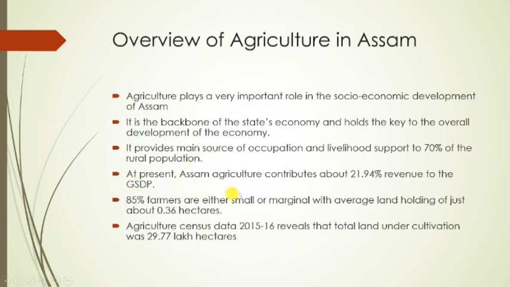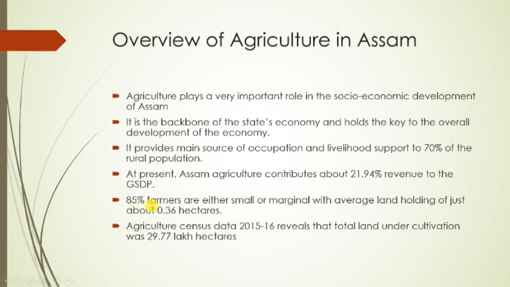At present, Assam agriculture contributes about 21.94% to the GSDP. GSDP means Gross State Domestic Product. So from this perspective, the agriculture sector is very important, right? If we see this sector's contribution during 1950-51, almost 50 to 52% of the state's income came from the agriculture sector. So this is very important.